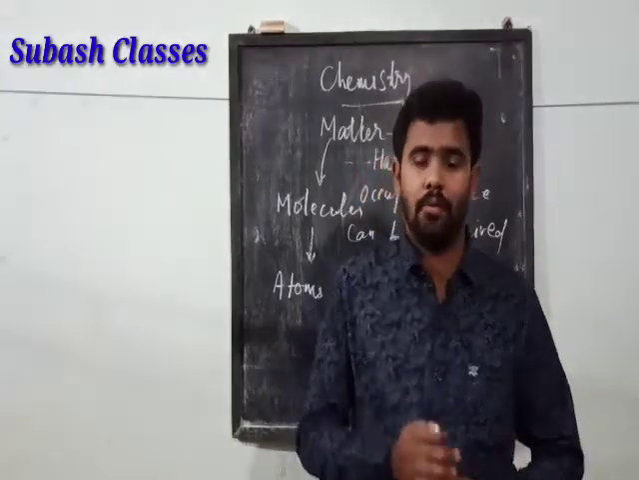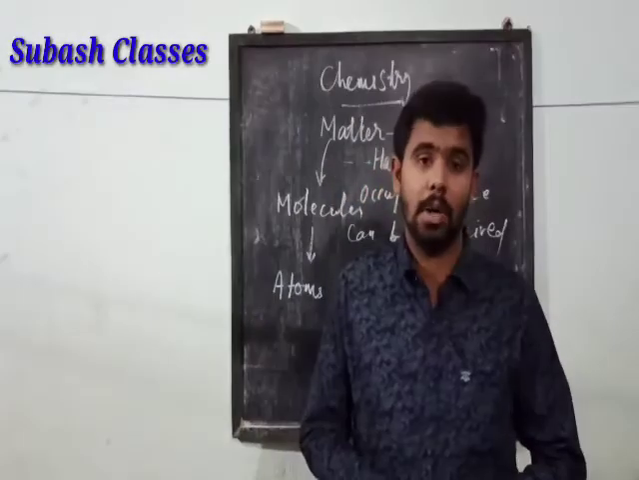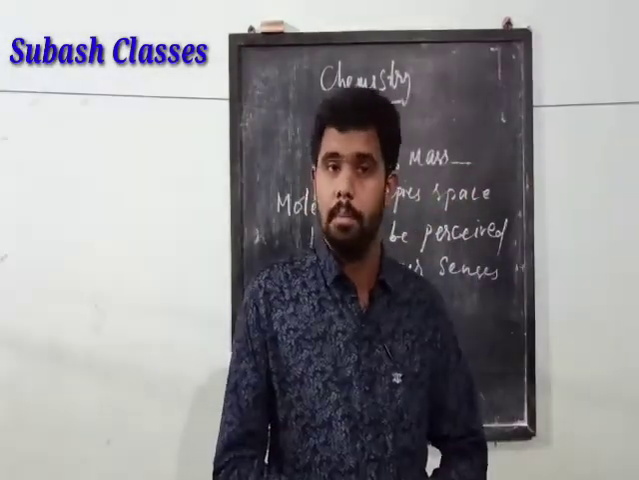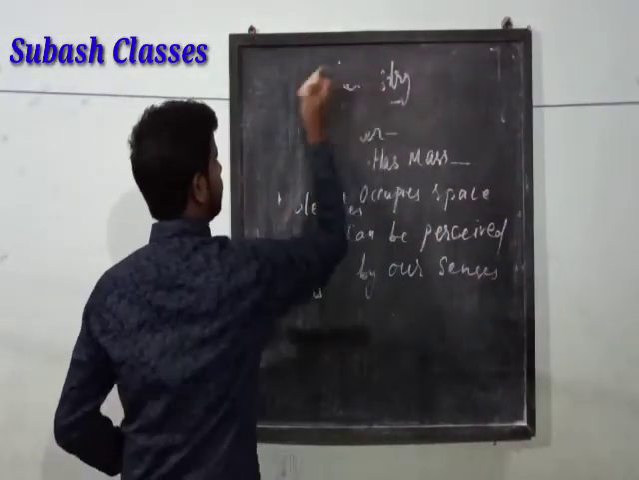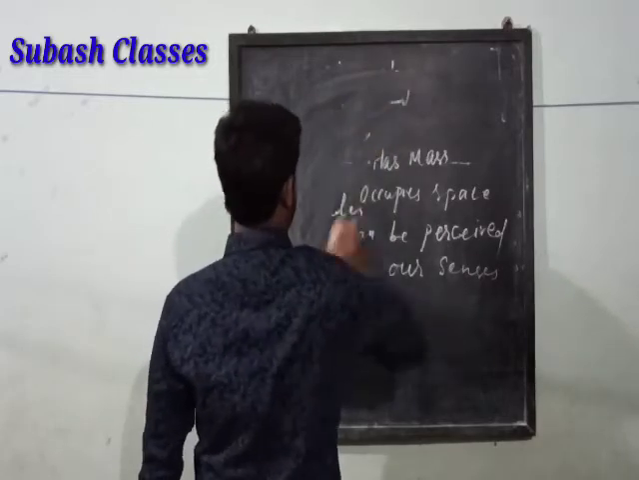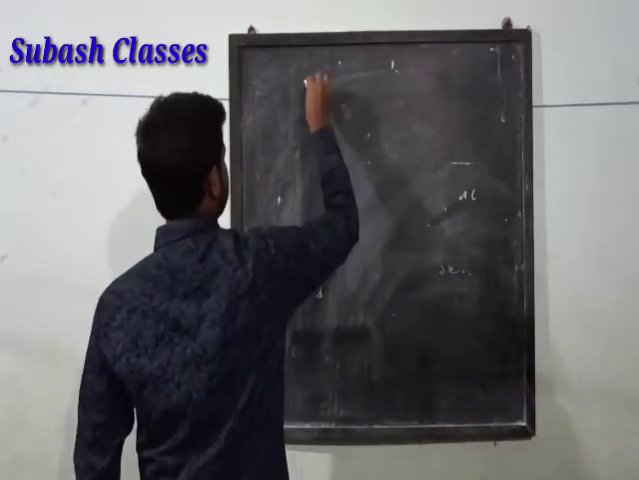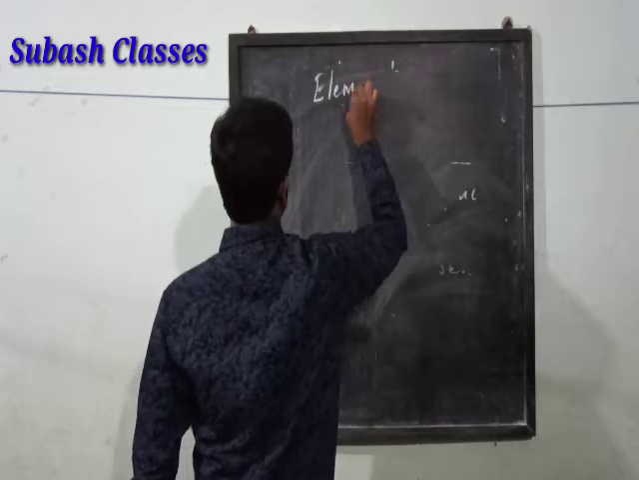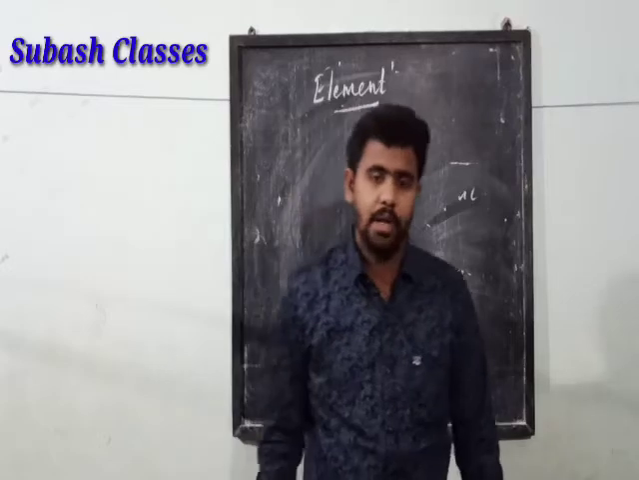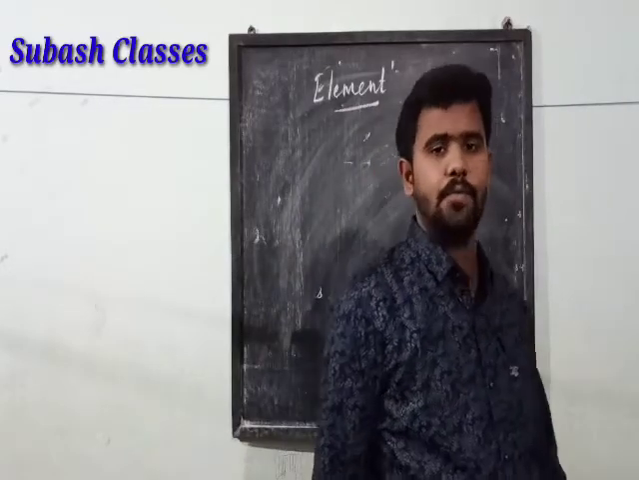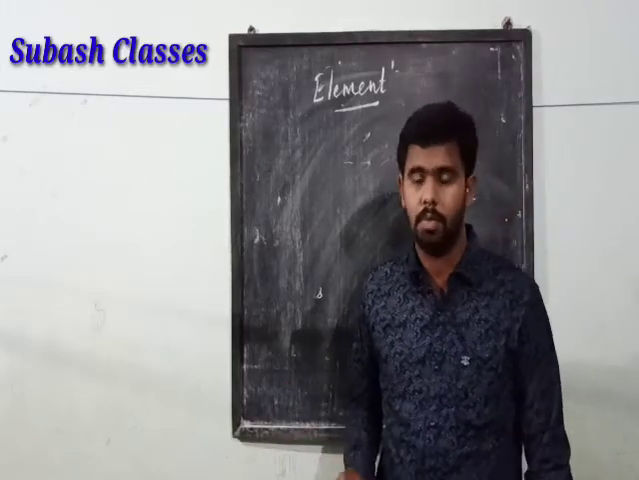If we talk about purity, the pure ones are the elements and the compounds, and the impure ones are called mixtures. Now what is an element? See, an element is the simplest form of matter and the purest form of matter. Remember this, it is the simplest as well as the purest form of matter.